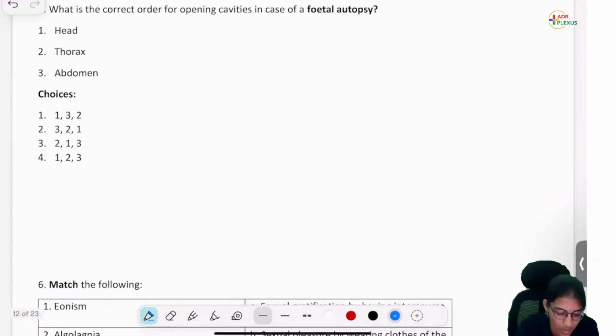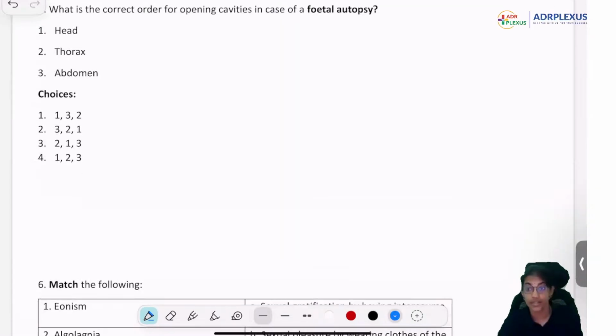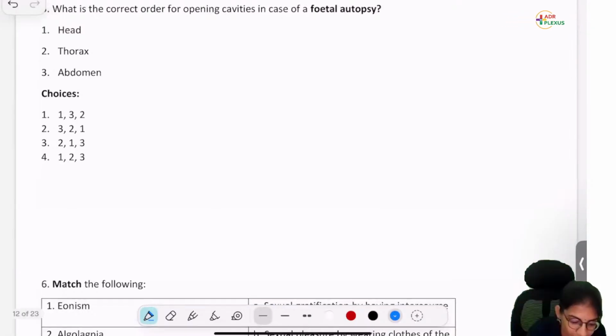Okay, the next one. What is the order of opening the cavity in a fetus? Fetal autopsy. What is the order? Head, abdomen, and thorax, right? So this becomes the correct answer.